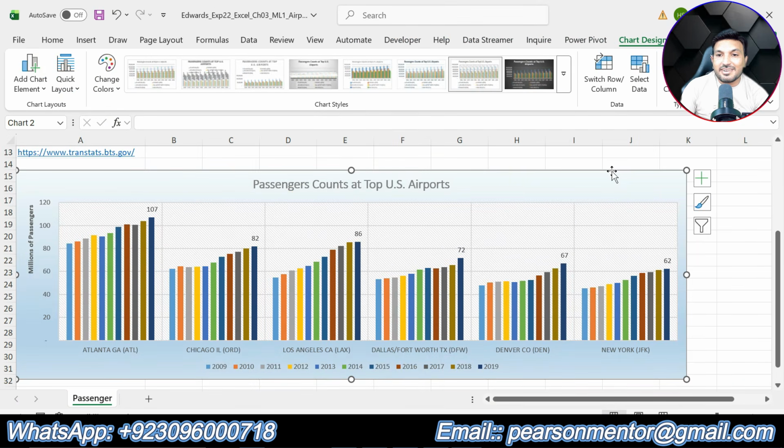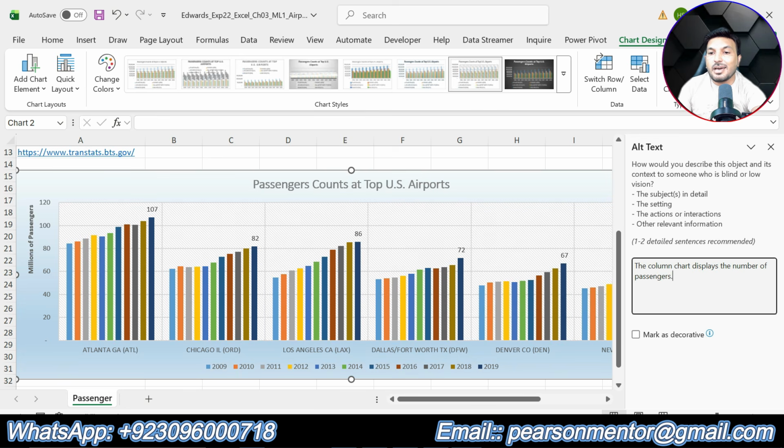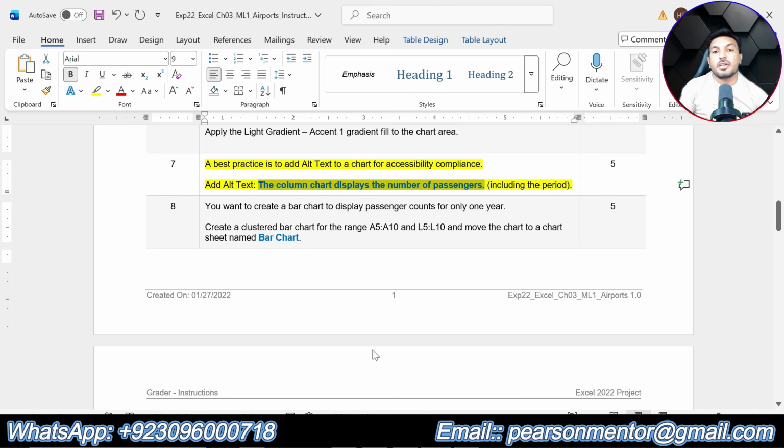Go to the workbook, right click here and select view alt text. So type or paste the alt text here. You can either type it here or you can paste it here. Okay. After pasting it here, you will click on the save button, okay, to save this alt text. Okay, that is all about step number 7, where we were supposed to add the alt text.